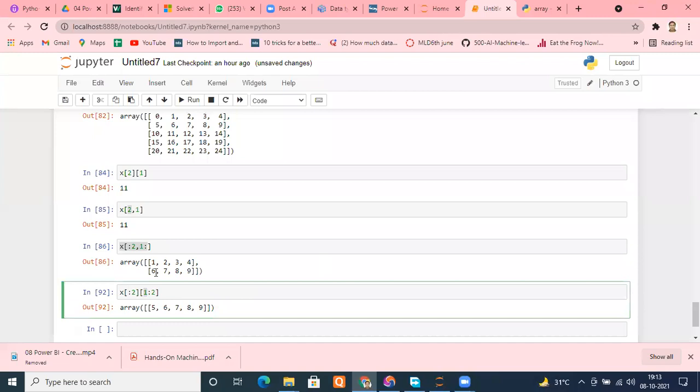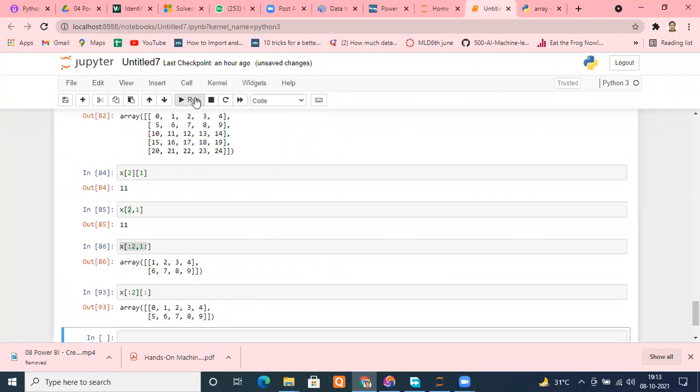For this case, it is working perfectly. We remove the colon here and it is working without any issue. This is the thing which is expected. 0 colon 2 and it is giving me everything. And when you are using colon, this is the 2D data and we are not able to do that. Why? Then if we try that way, colon inside, then we should be able to access it. How 2, 4, 6, 8.